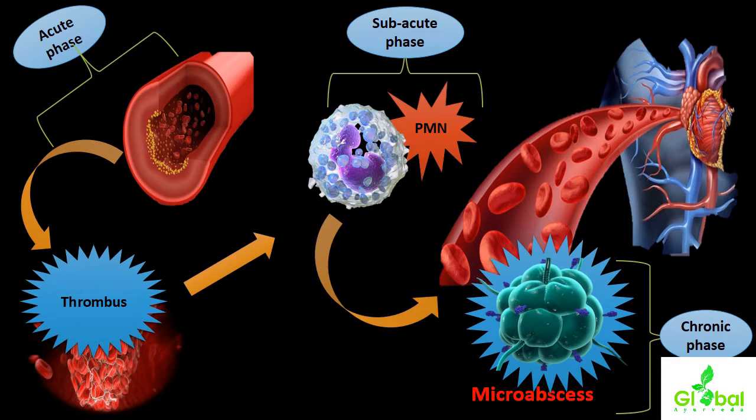So what will be happening? The polymorphonuclear leukocytes present within the microabscesses will be surrounded by a granulomatous inflammation, which leads to further organization and recanalization of the thrombus. Further organization and recanalization of the thrombus itself will happen. Finally, the mature thrombus with vascular fibrosis is observed in the end stage phase.